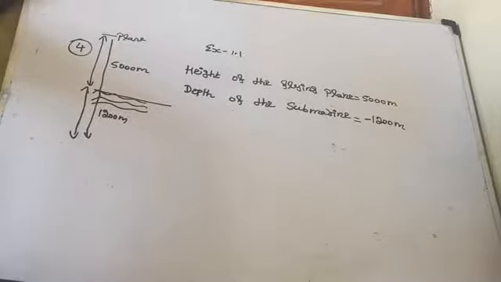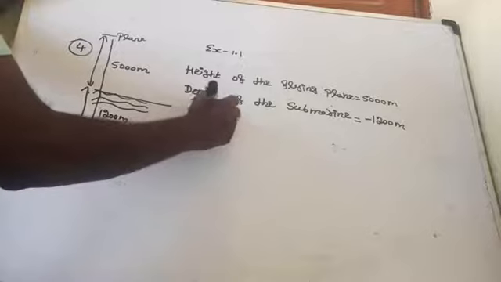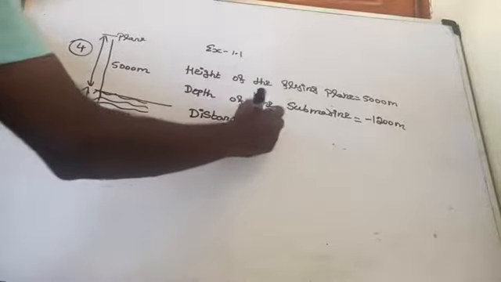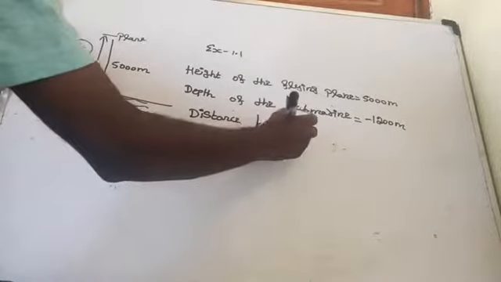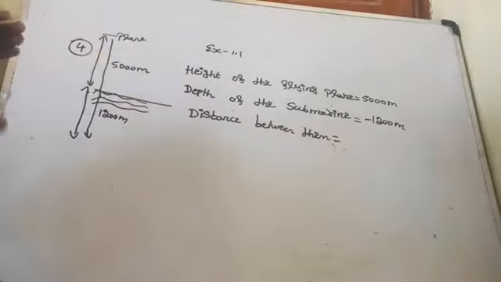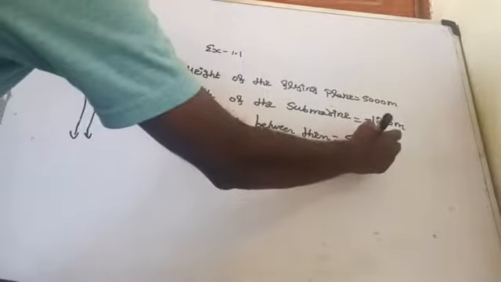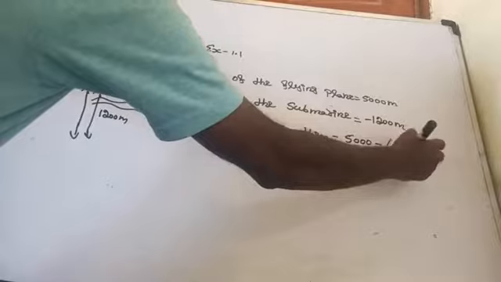What is the vertical distance between them? So the distance between them is equal to, how will you find the difference between two integers? Greatest integer minus smallest integer. Here the greatest integer is 5000 minus of minus 1200.